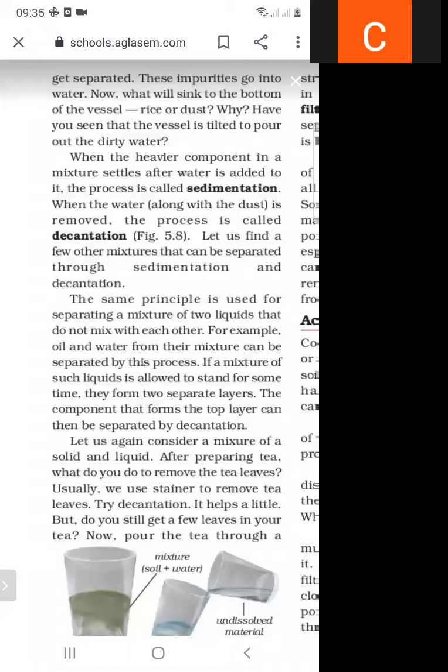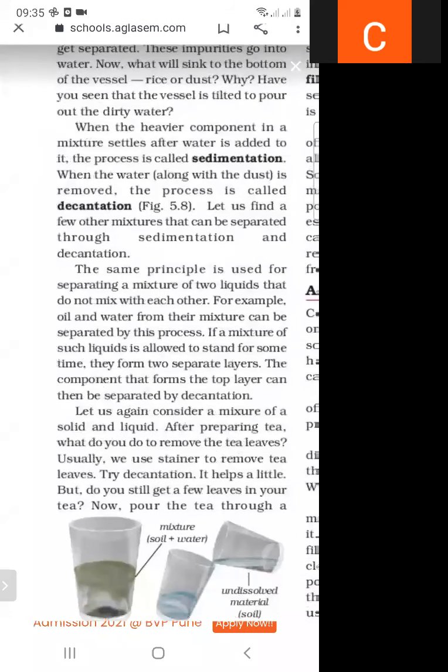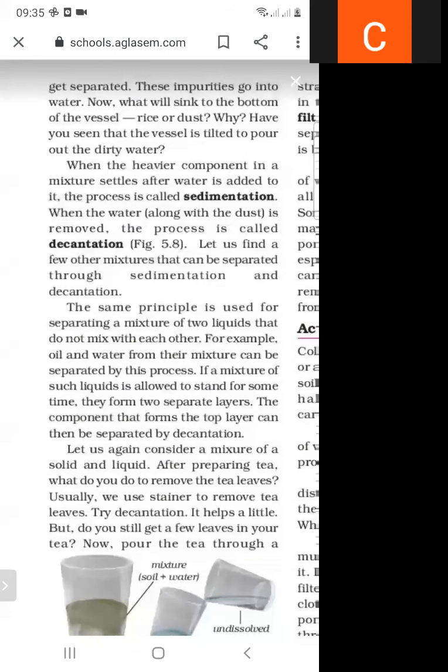And what do you mean by sedimentation? As we know, when the heavier components of a mixture settle down after we add water into it, this process is called sedimentation. And then when the water is separated, this process is called decantation.